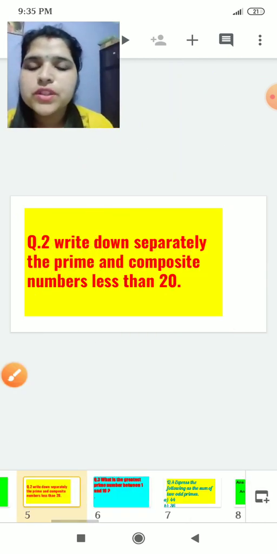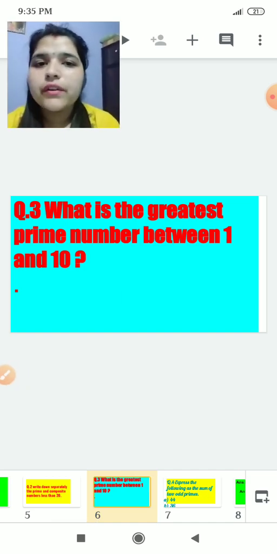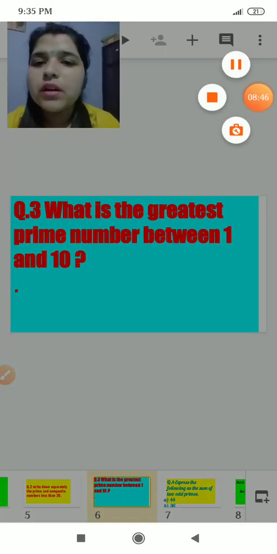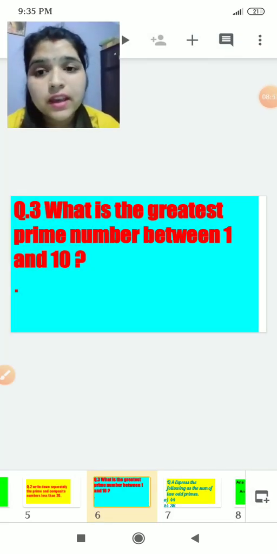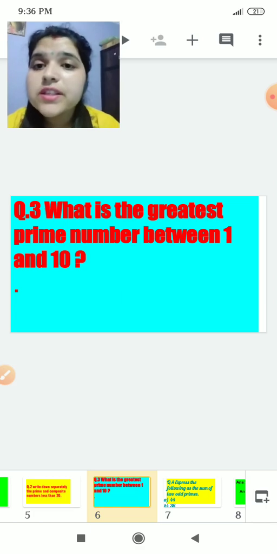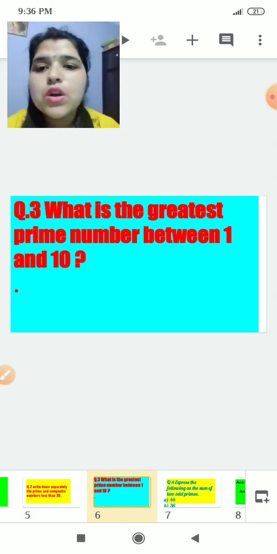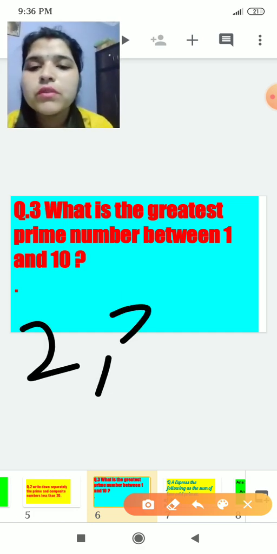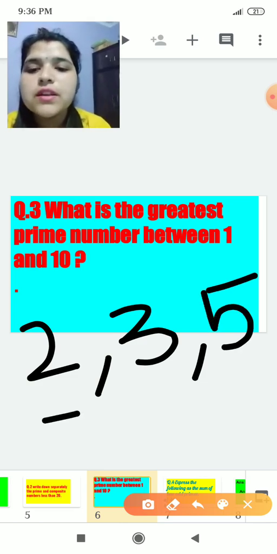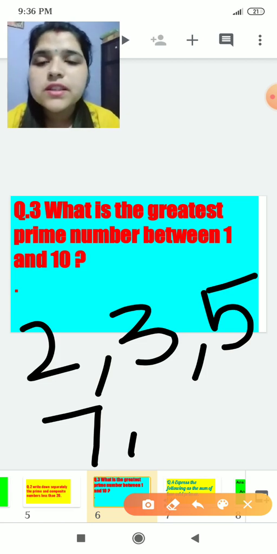Now we proceed to the third question. What is the greatest prime number between 1 and 10? It is asking for the highest prime number. Prime numbers start from 2, 3, 5, 7. 9 is not a prime number, because it is asking up to 10.